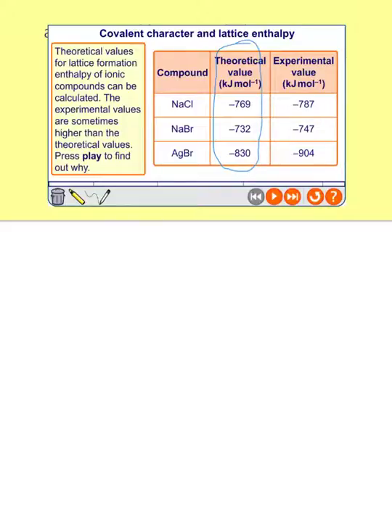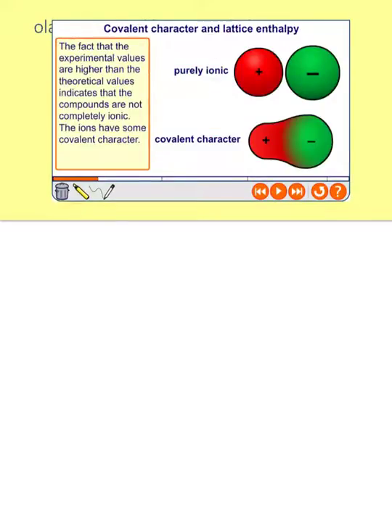So there is something weird going on here, okay? And the theoretical value is less than the experimental value. So there's actually more energy released when those ions come together than you would expect. So what's going on is that there is some covalent character. So purely ionic, okay, so this is our point charges. This top one up here is our classical cage style ionic compound that we've been thinking about since year 11 with the point spheres, and that's your theoretical model that you calculate.